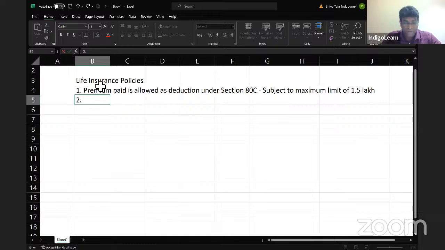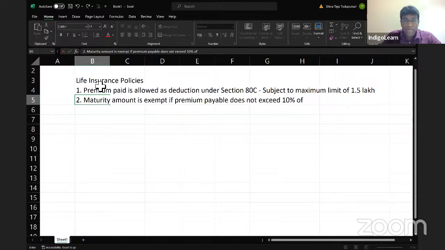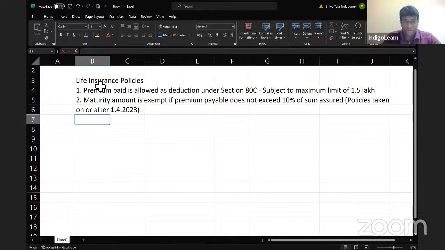And number two, maturity amount is exempt if premium payable does not exceed 10% of sum assured. And this we are talking about policies which are taken on or after 1/4/2023. Now, third point. In case of